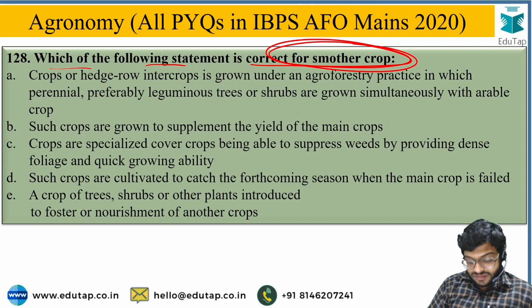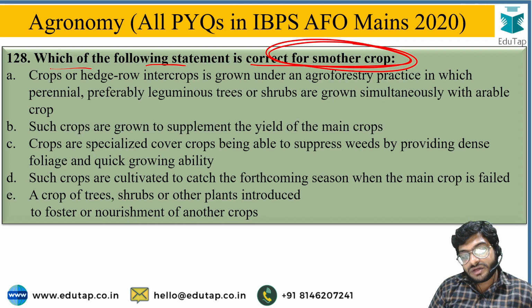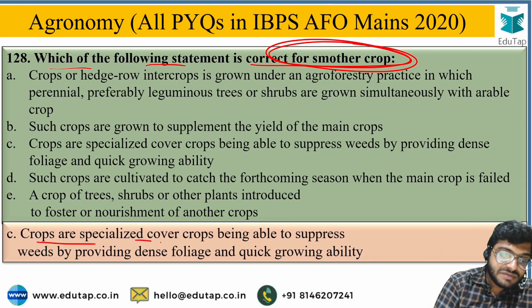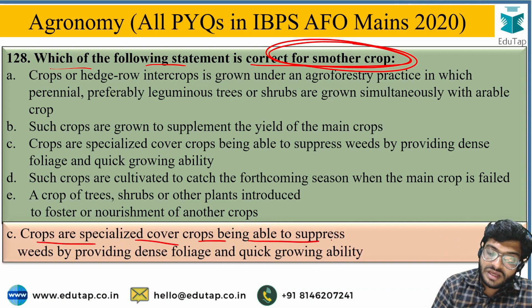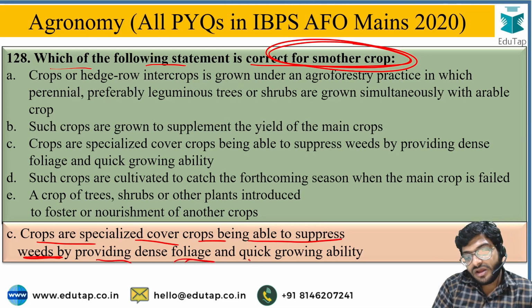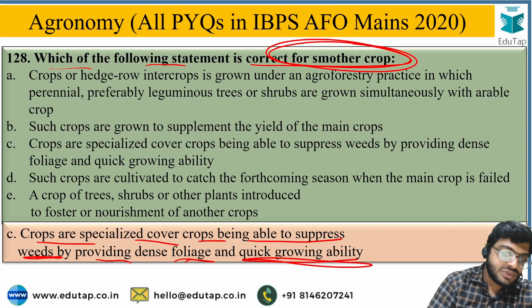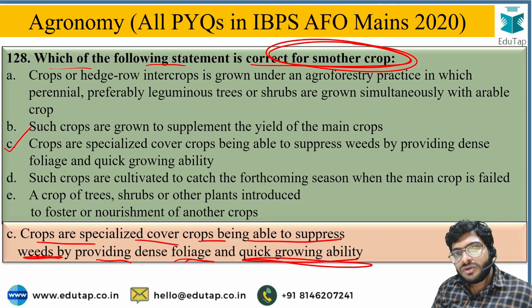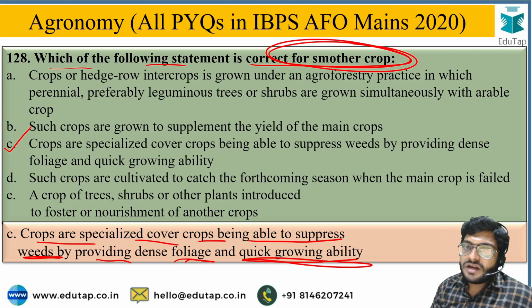And the correct answer for the smoother crop is crops are specialized covers being able to suppress the growth of weed by providing dense foliage and quick growing ability. So option C is the correct answer. So while in the examination you come across lengthy questions, don't panic, just read each and every word carefully, then at the end you will get the correct answer of the question.